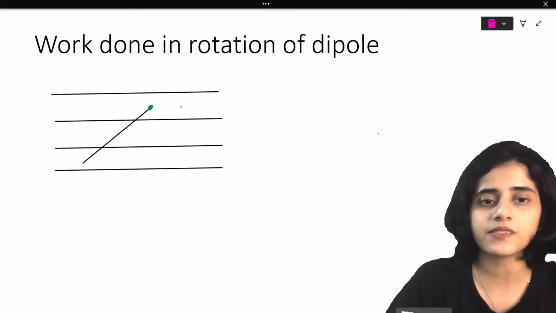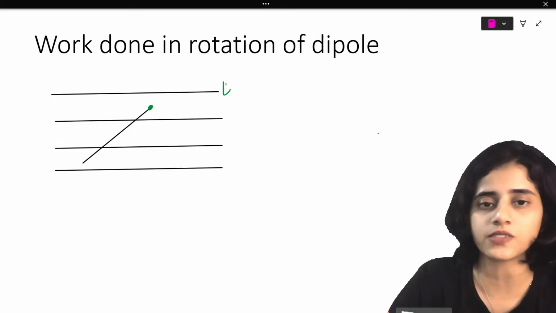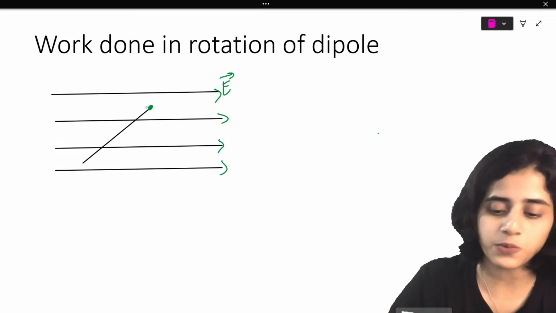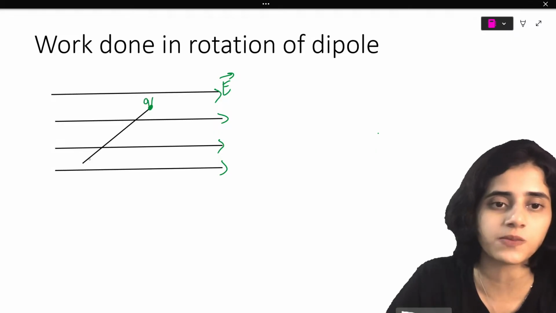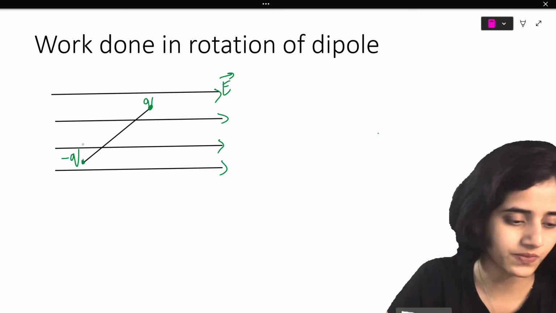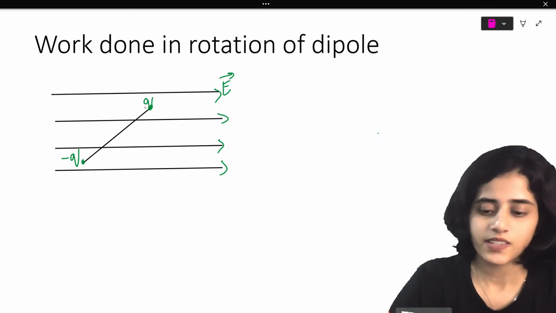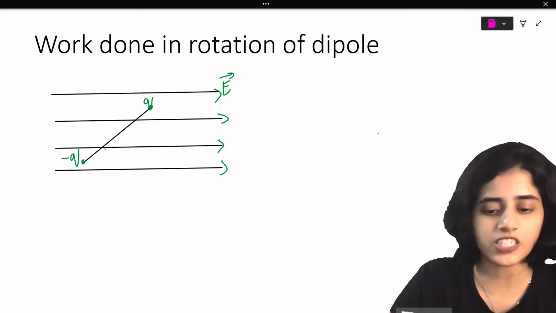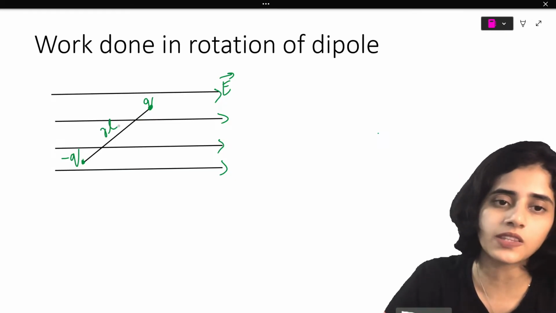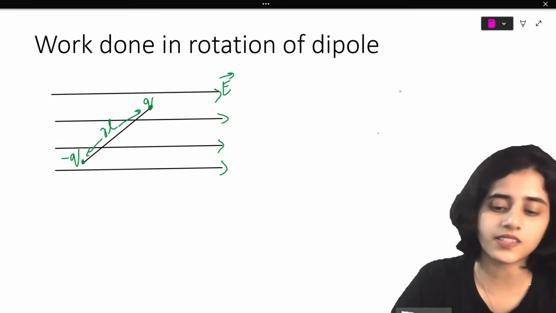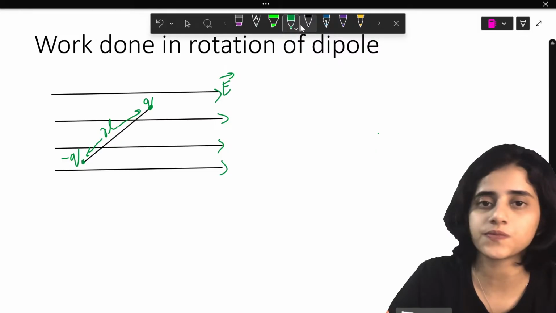So, first thing, let's take an electric field. All these straight lines represent the electric field. And I'll put two charges here. Let this charge be plus Q. Let this charge be minus Q. And the distance between them, the dipole length, let's say it is 2L.